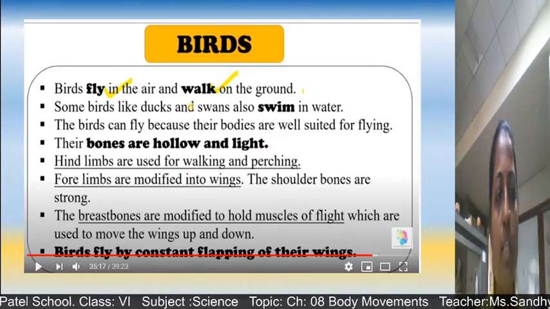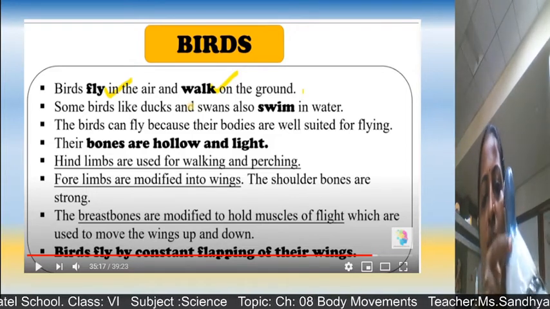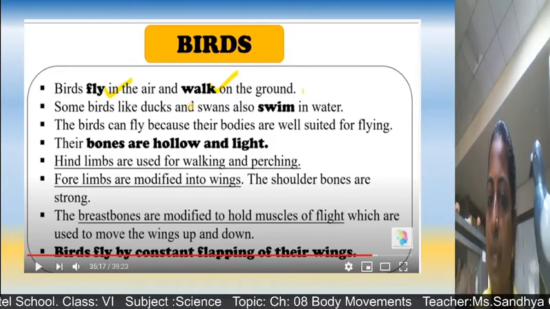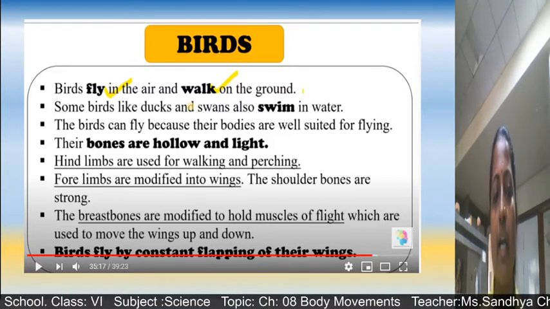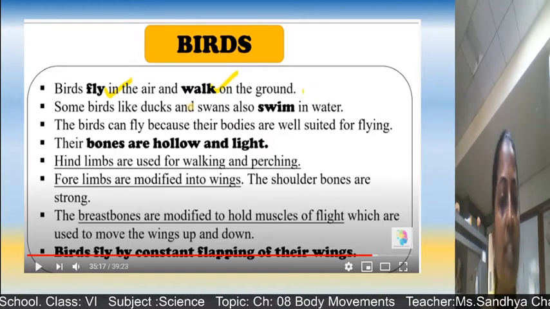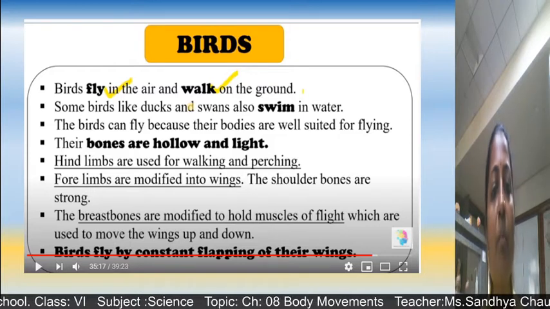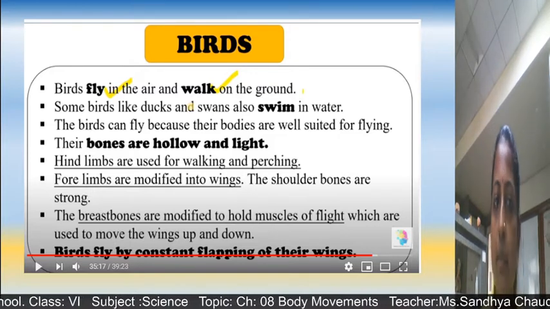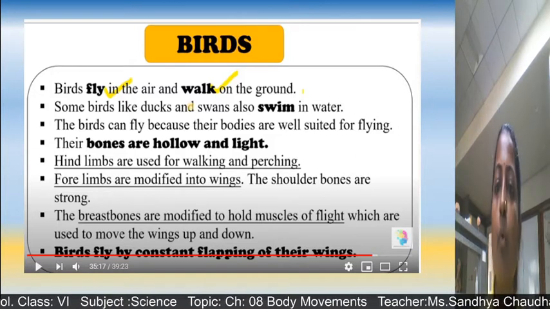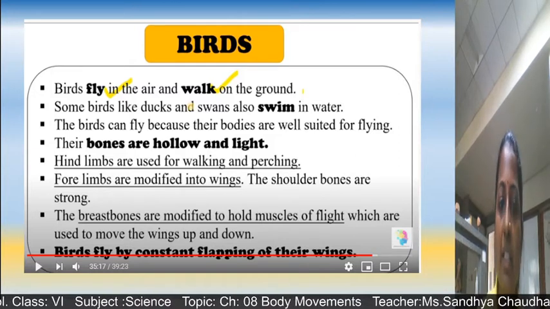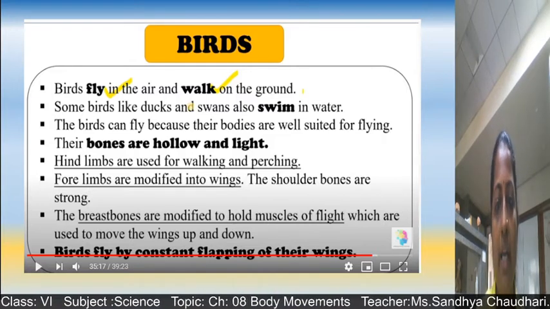And the shoulder bones are strong. Here these shoulder bones are there, children, and the shoulder bones are very strong, and because of that they are able to move high up in the sky. And the breastbones are modified to hold muscles of flight, which are used to move the wings up and down.